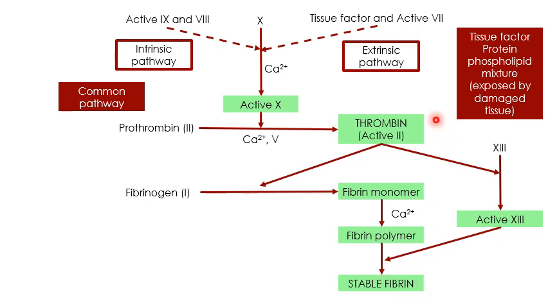Factor 2, or thrombin, also plays a very important role in the stabilizing of this fibrin clot because it activates factor 13. So factor 13 gets activated by thrombin, and then you have active factor 13, and that plays a very important role in stabilizing the fibrin clot.